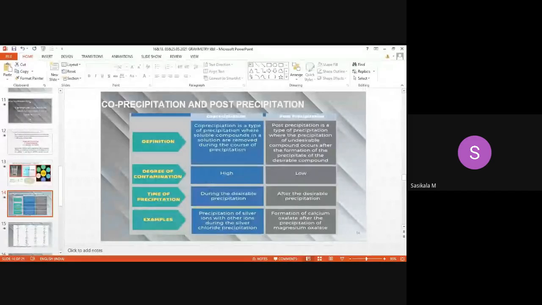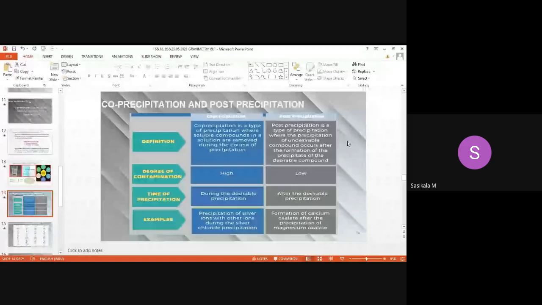This is the difference between co- and post-precipitation, and it is a sure 5 mark or 2 mark question. It has been asked in university papers too. You have to explain with examples, and you can even show a diagrammatic presentation.